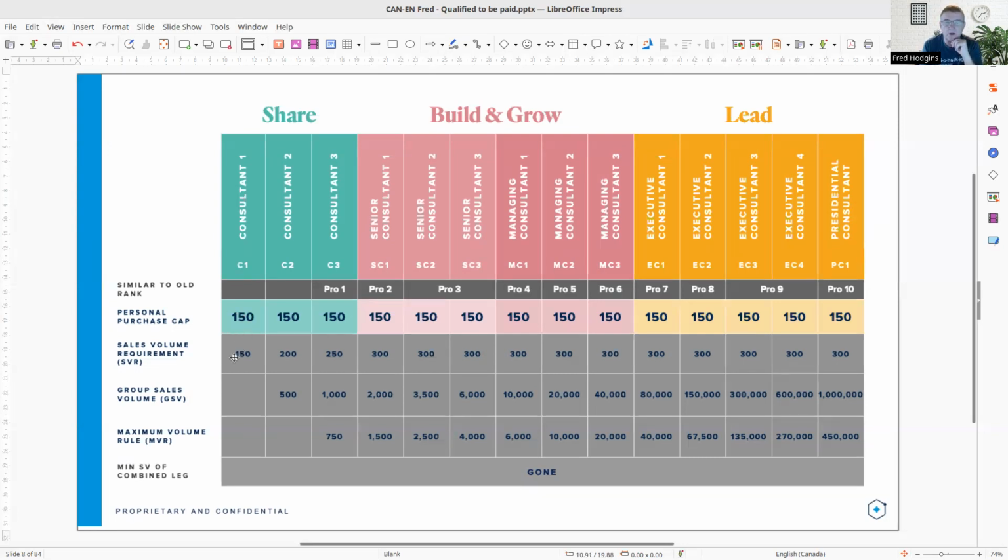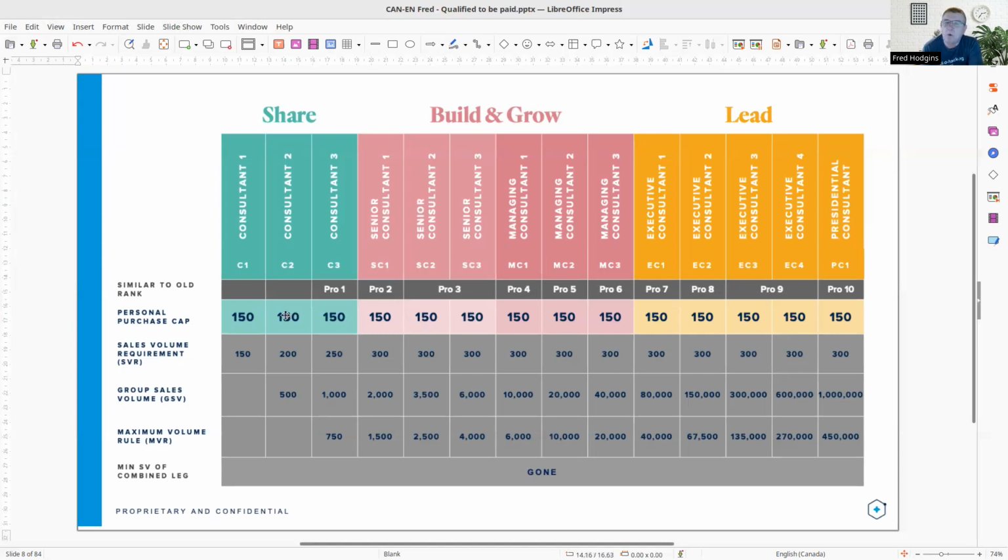So your sales volume requirement here as a consultant one, this is someone who's just got started. They've either bought any of the packs or a product purchase. And so 150 points of your volume gets you paid. And once you get to consultant 2, that's 500 points of volume. You need to have 200 points of sales volume. 150 of that can count from you.